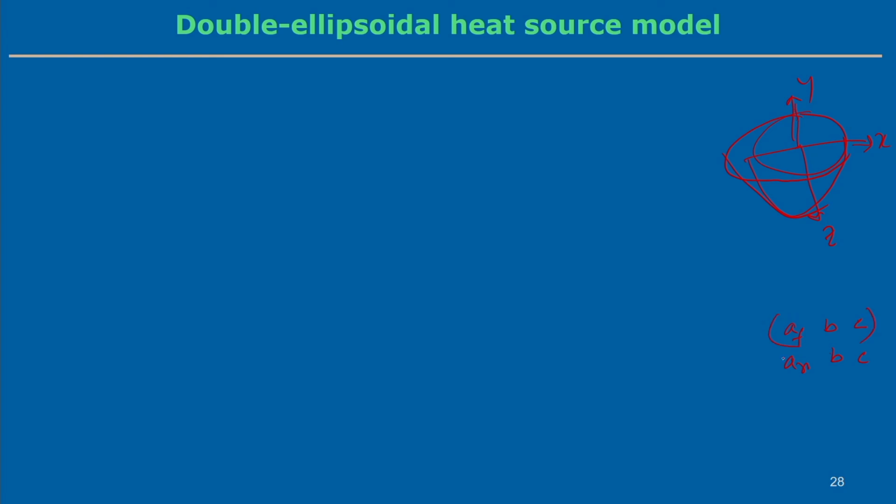This is one semi axis length, the other semi axis lengths are these, and they are merged together. This is the x axis, this is the y axis, this is part of one ellipse and this is part of another ellipse. This is called AF and this is AR, B is the other axis and C is the depth. In these cases C is along the Z axis.